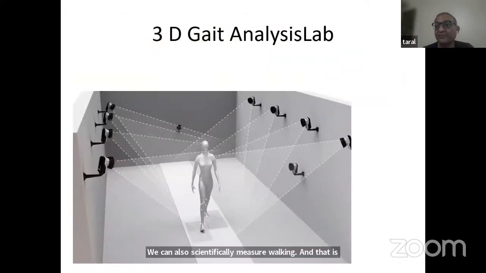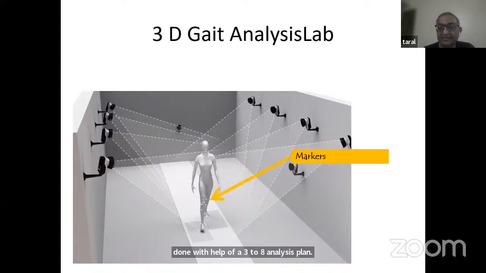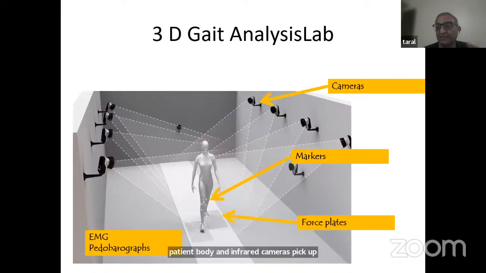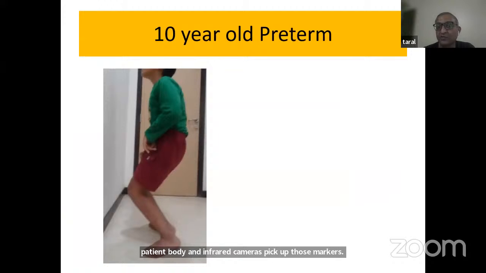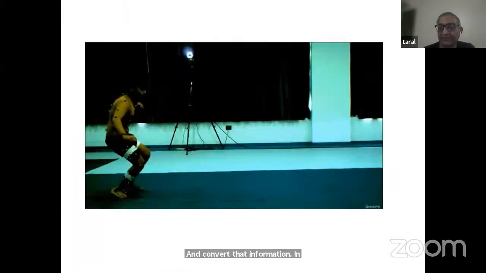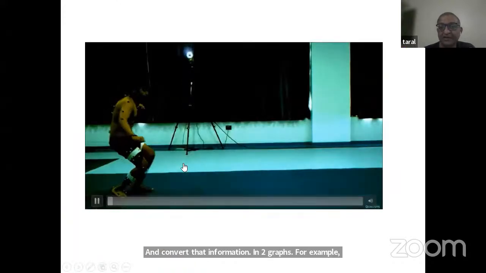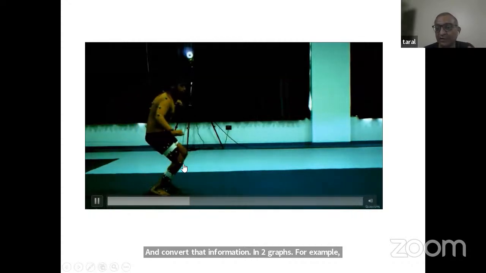And that is done with the help of a 3D gait analysis lab. It has 8 cameras. You put markers on the patient's body, and infrared cameras pick up those markers and convert that information into graphs. So for example, this is a child with cerebral palsy. And if I take a video with a normal camera, this is how it will look.